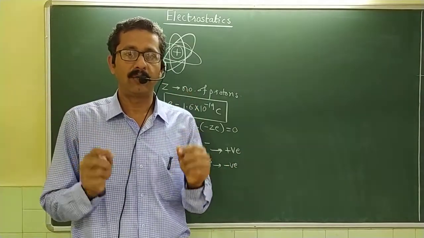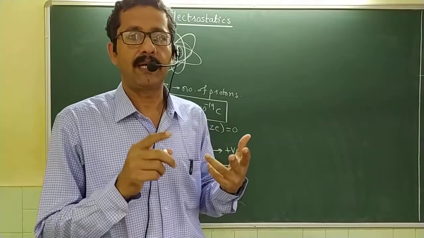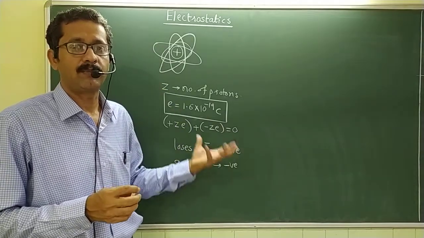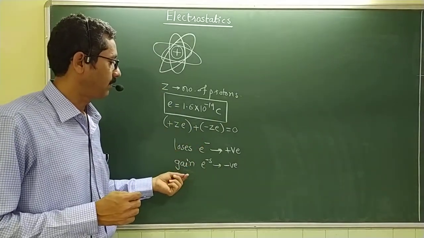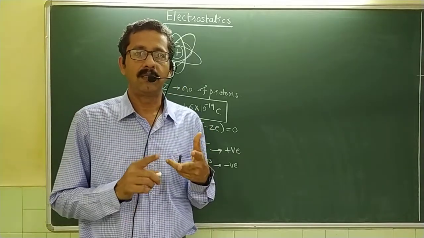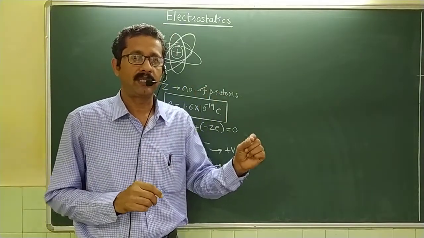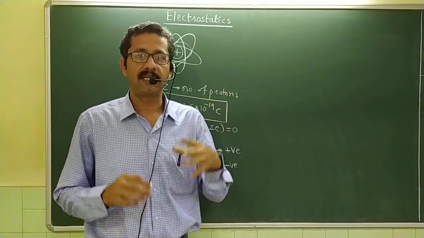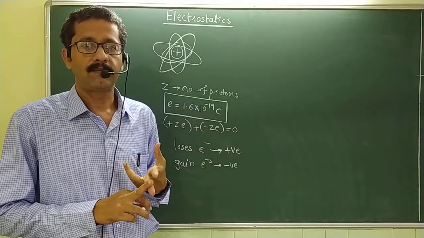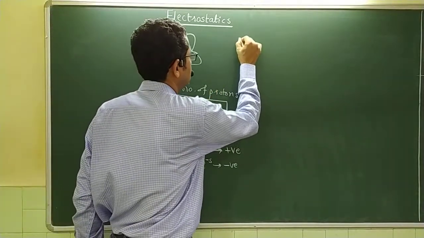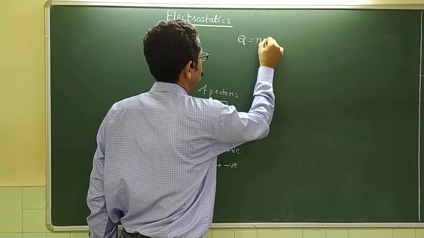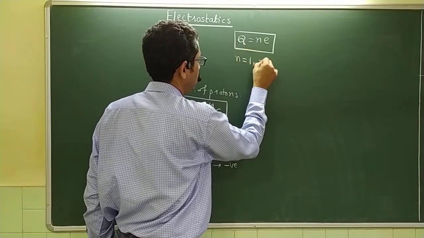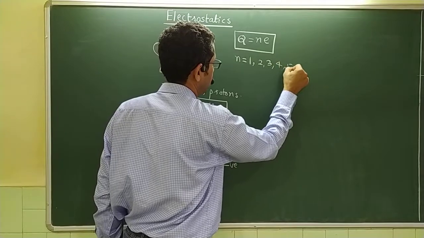There is a very important thing that we all must understand: an object becomes positively charged by losing electrons and negatively charged by gaining electrons, such that the fundamental charge in the universe is the electronic charge, the value of which is 1.6 × 10^-19 coulomb. And the charge residing on any charged object is always equal to n times e, where n can take integer values only: 1, 2, 3, 4, 5, 6 and so on.